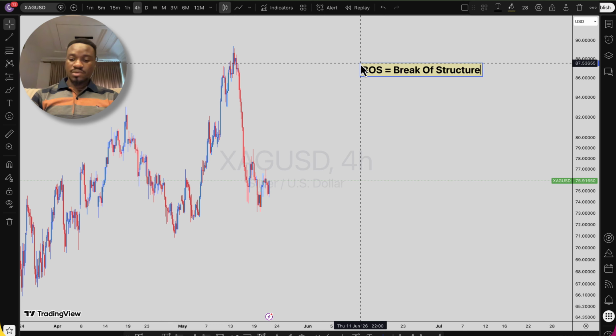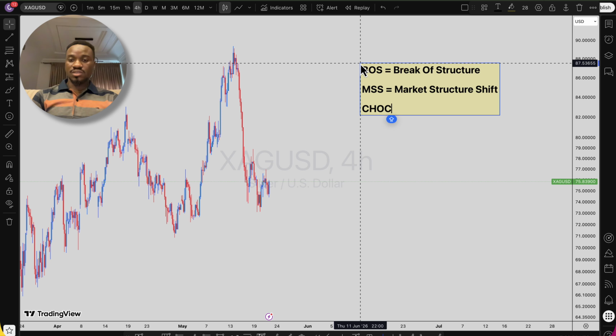And we have the MSS, which is an abbreviation for market structure shift. And we have the next one, which is the CHOC.